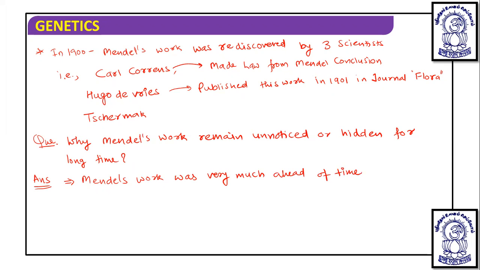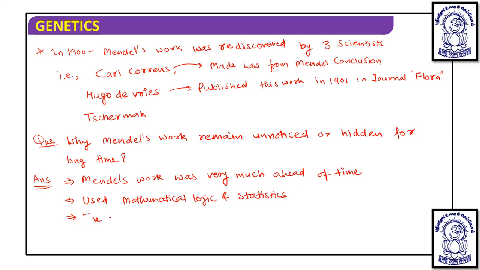So many people were unable to understand this properly. Second thing, he used mathematical logic and statistics. And this use of mathematical logic and statistics also made the work different and not easily understandable for others.